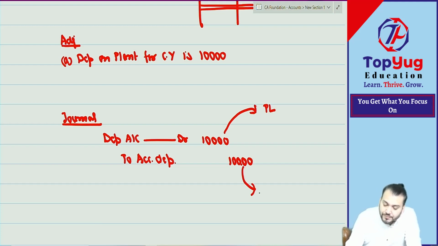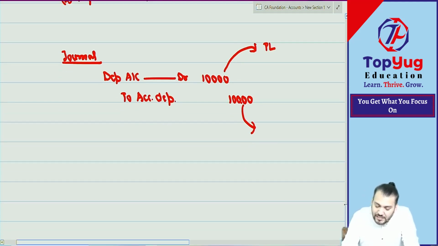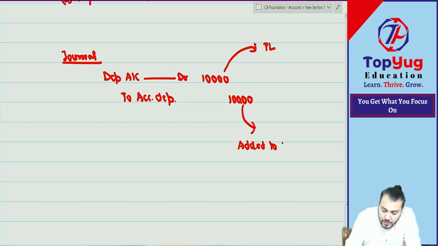Can I say it will be added to the accumulated depreciation account, and that account will be shown by way of deduction from the plant account on the asset side of the balance sheet? So I am writing this is added to what? Accumulated depreciation. Yes or no? Correct.